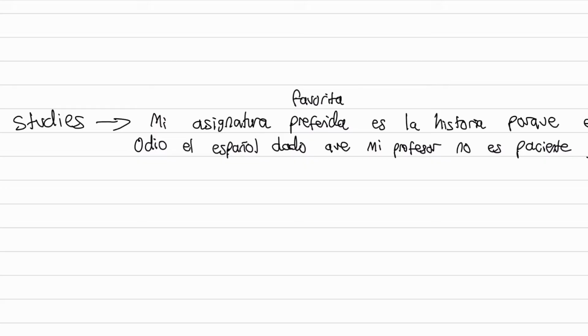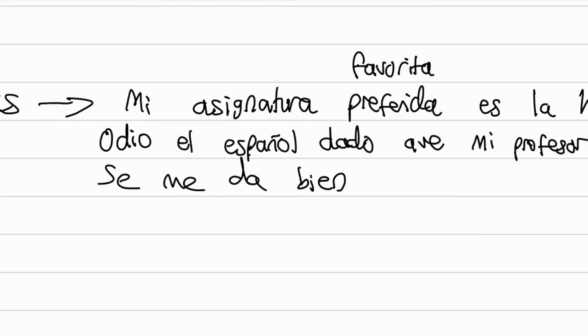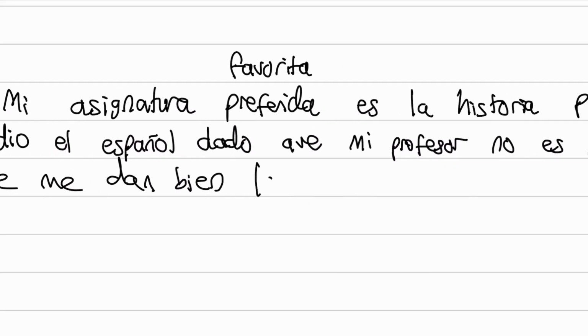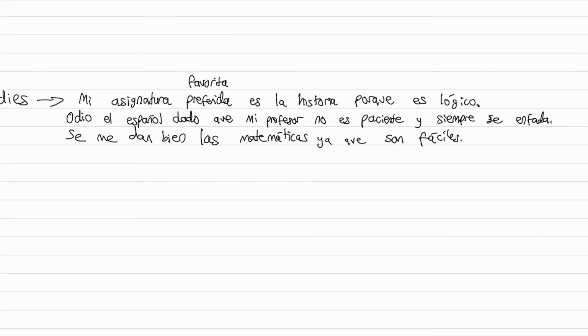good or doing bad in something. So I'm going to use the expression se me da bien, which is how we say to be good at something. So for example, I'm good at a school subject, se me da bien. If it's a plural subject, which I'm going to actually say maths, I'm going to say se me dan bien las matemáticas. And then I'm going to say ya que, to say because, son easy, son fáciles. Fáciles. Okay, so there's three sentences there in the present tense.